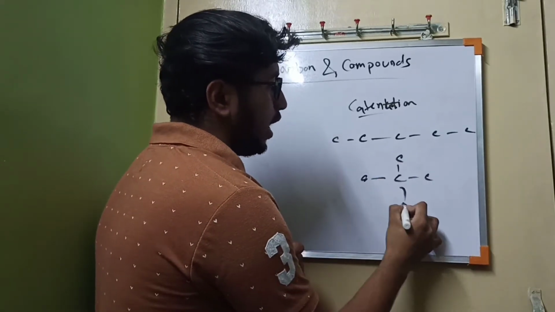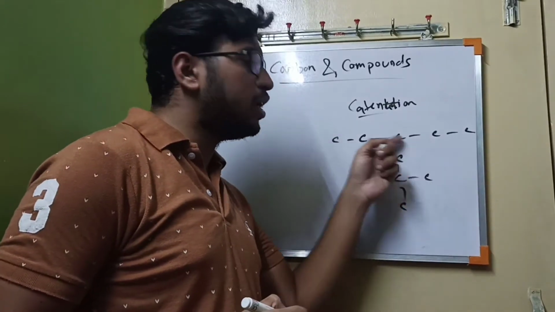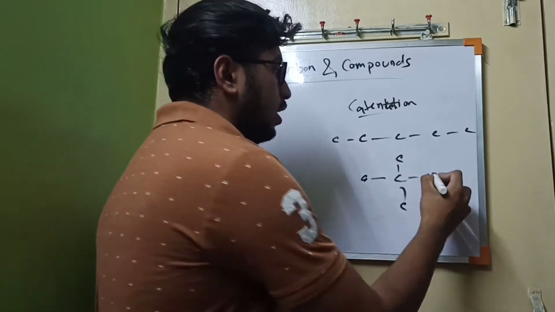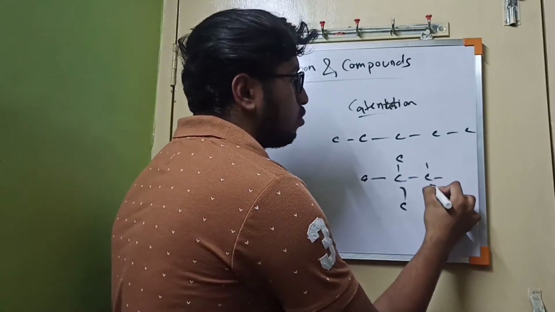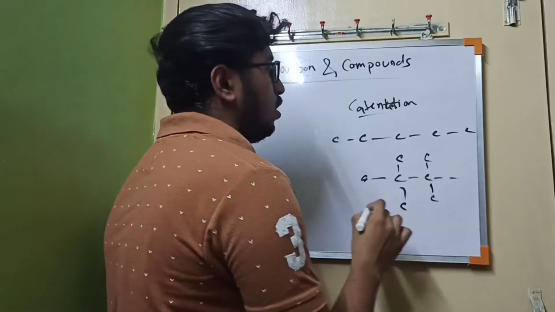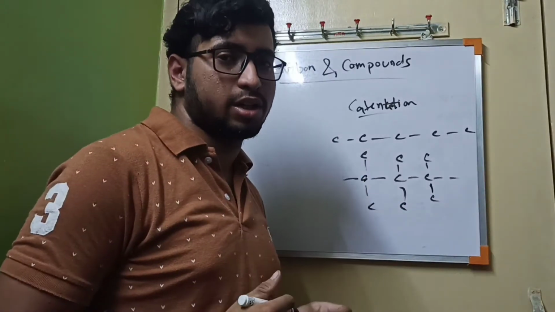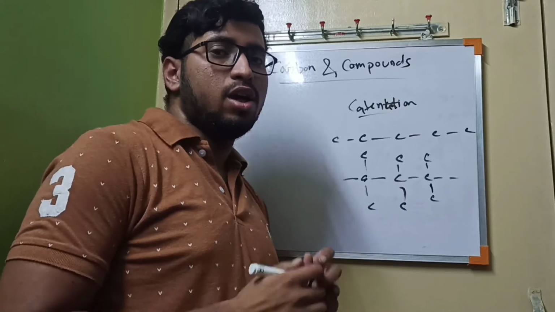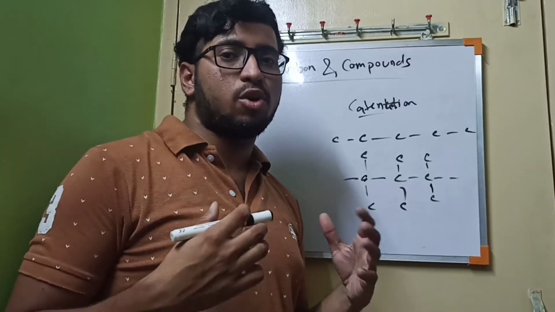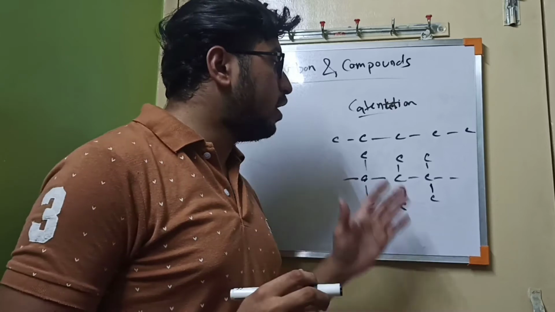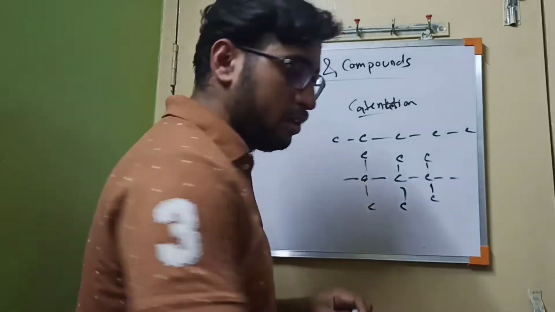link with another 4 carbons. That means one carbon can link with another 4 carbons. These carbons can link with another 4 carbons. So there will be a hectic structure, or a complex structure. That is the reason behind any large molecule or any macromolecule we find the basic carbon chain.